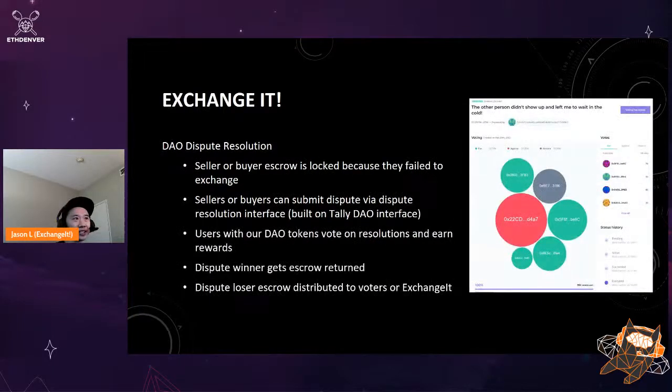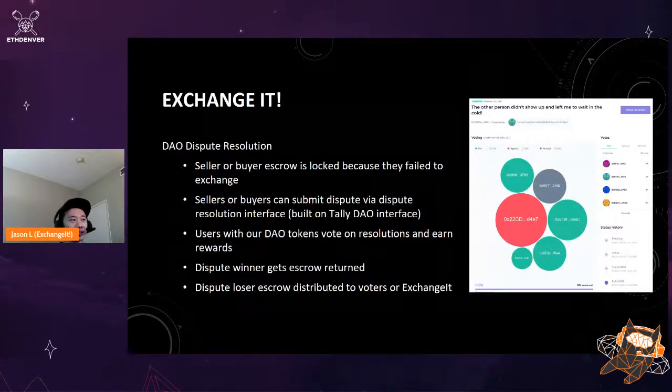In this example, the seller says the other person didn't show up and left me to wait in the cold, and users with our DAO tokens can vote on this dispute. Users only have DAO tokens because they have participated in exchanges and are active users on our platform. Here you can see we inserted a bad actor in red that voted no to the dispute, but there are enough voters to overwhelm that, and this dispute was resolved, and the dispute winner gets their escrow returned.